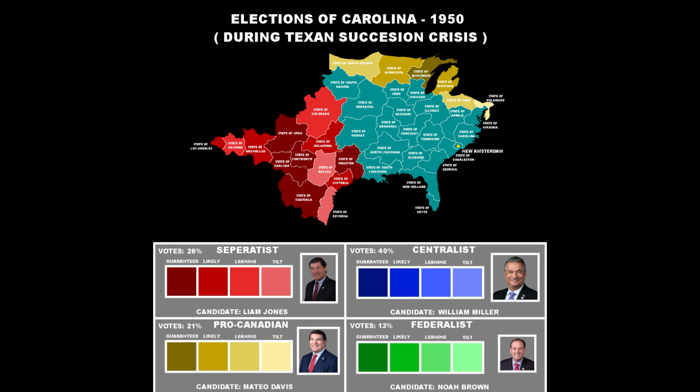Lastly, we will look at how even the central government was divided on the issue. We see the two parties of the Centralists and the Federalists. We see the Federalists not have much support, but they do have strongholds in Iowa and North Louisiana. With the centralist government, we can see they dominate over the heavily populated regions of the East Coast, which secured their victory in the election, leading to the Texan Civil War. In the war, the Centralists and Federalists would put aside their differences and work together in the war effort. After, they would establish a new government together.